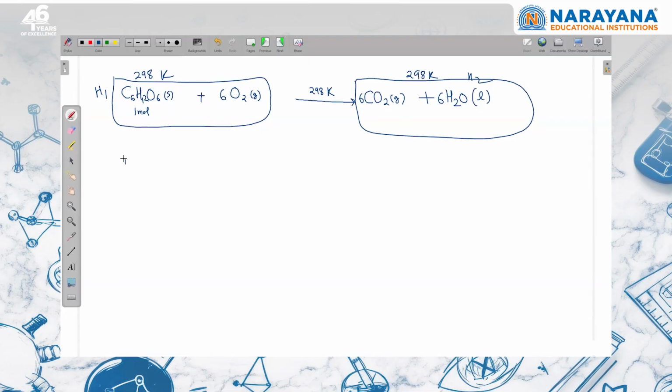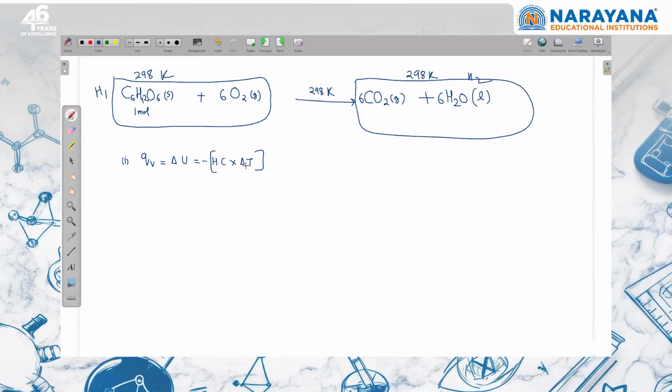Now I am using that we are doing the experiment in a bomb calorimeter. So heat exchange taking place at constant volume should be equal to the change in internal energy of the system. QV is delta U, and QV can be written as heat capacity into temperature change with a minus sign, because if heat is rejected, then only the system is gaining. So the system is gaining heat capacity into temperature change. That is the heat energy absorbed by the surrounding, and this is the heat energy released by the chemical reaction. So I can write like this. So I know what is delta U of the reaction, right?